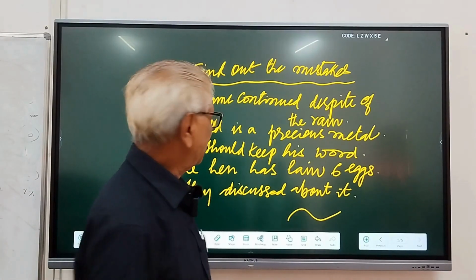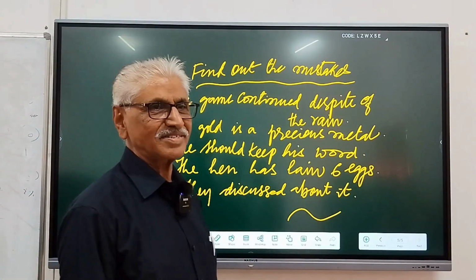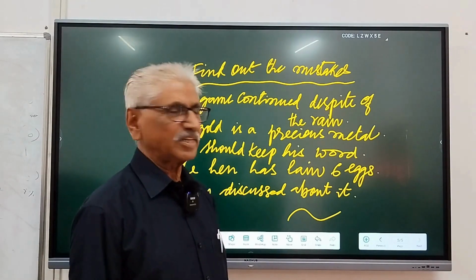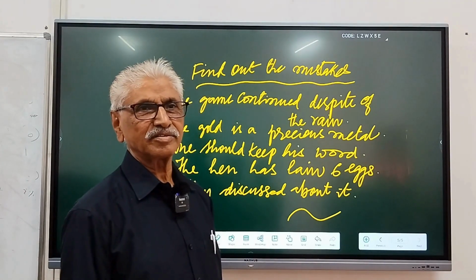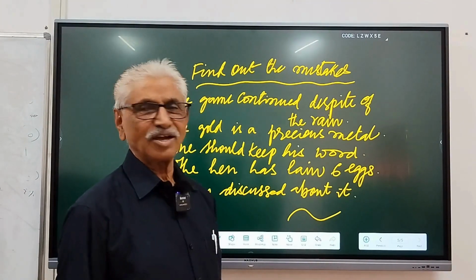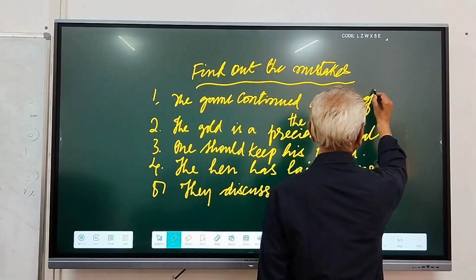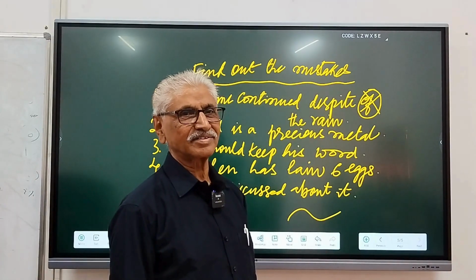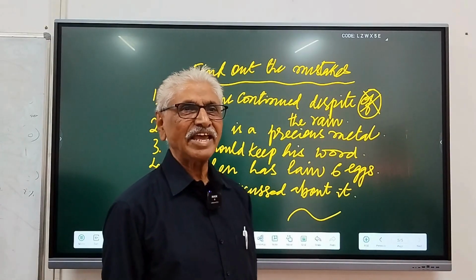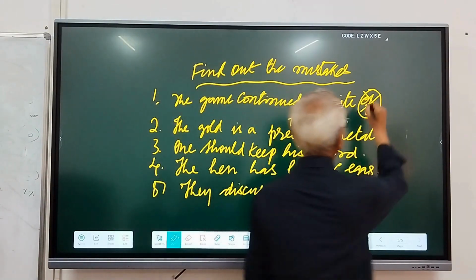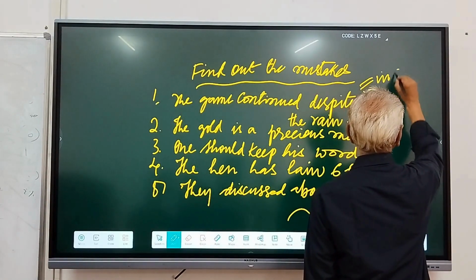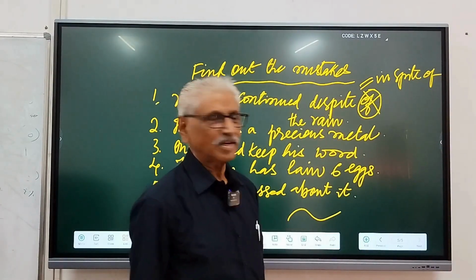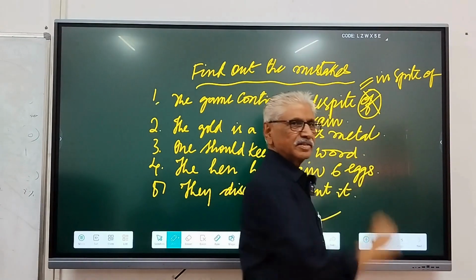I'm giving you 5 sentences in which there are mistakes. Find out the mistake. The first one: the game continued despite of the rain. Yes? Of is not used with despite. But the meaning is in spite of. The meaning may be in spite of. But we don't use of with despite.